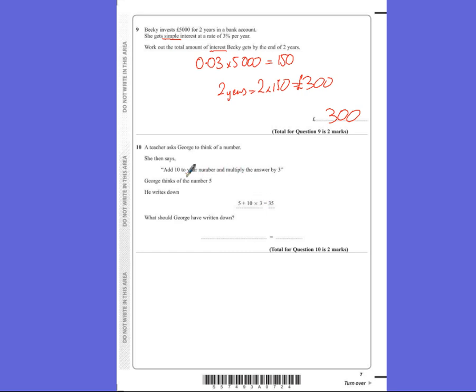But he said at this point, add 10 to your number and multiply the answer by 3. So we need to do this bit first. So 5 add 10 would be 15, times by 3 would actually be 45. He'd done the working out for his bit correctly using BIDMAS, but he should have done this bit first because we needed brackets. So he should have written 5 add 10 in brackets, times by 3 equals 45.